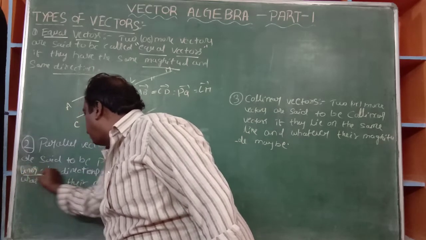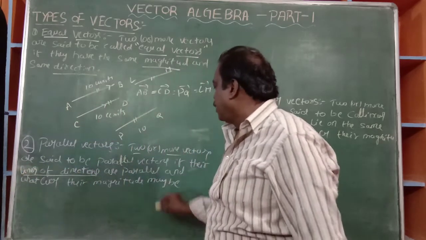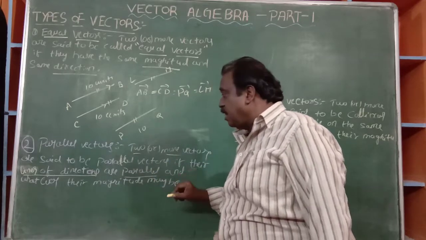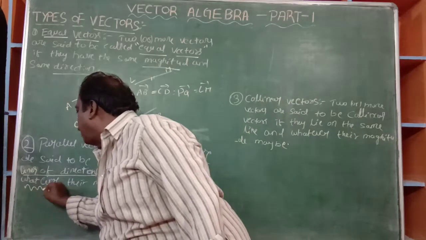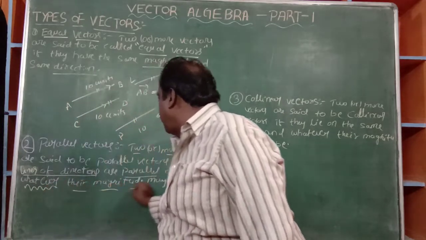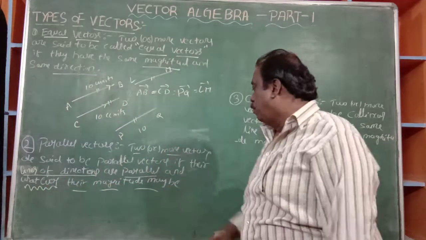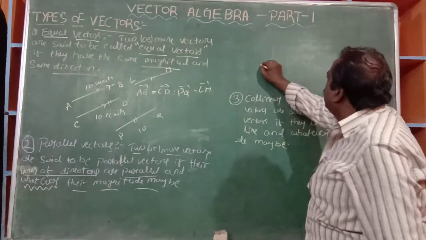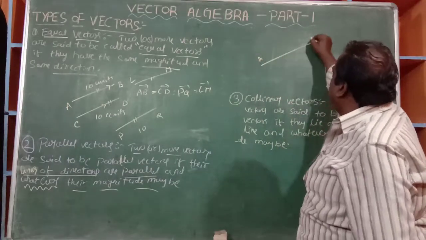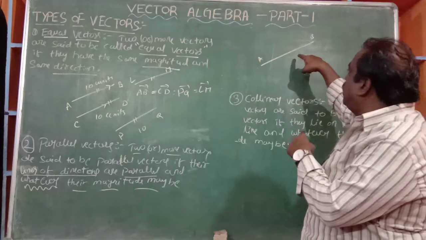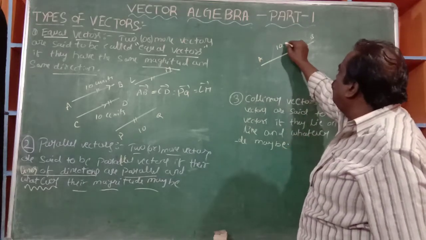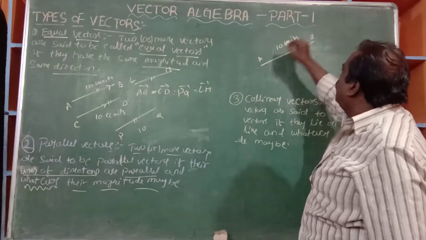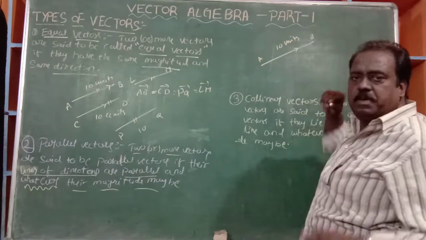Their lines of directions are parallel, and whatever their magnitude may be. You see, it is a AB bar. The geometrical interpretation I am taking here: AB bar is 10 units in length, from A to B. It is a vector.